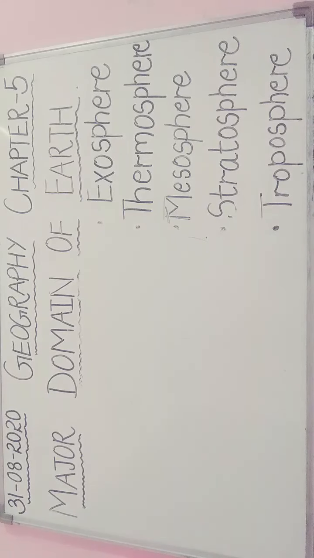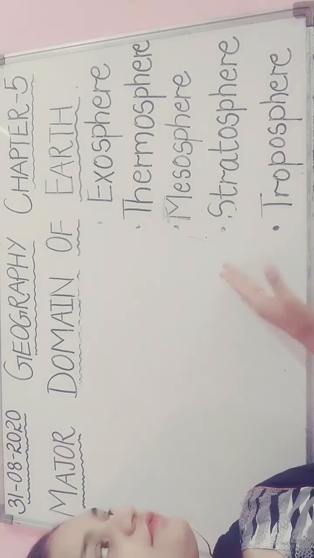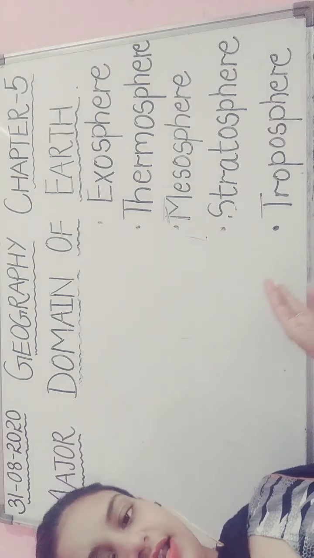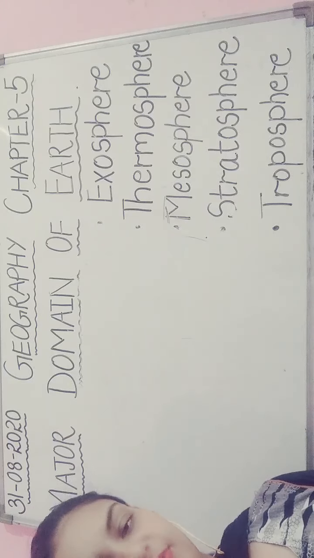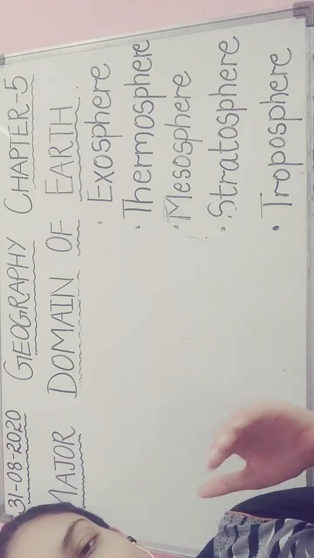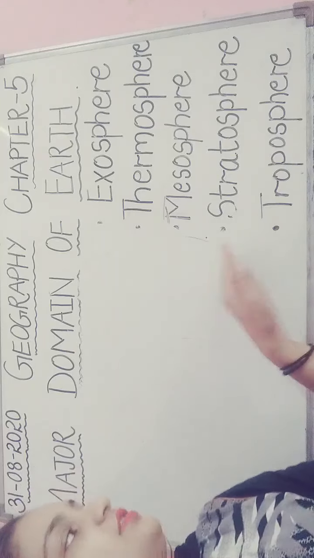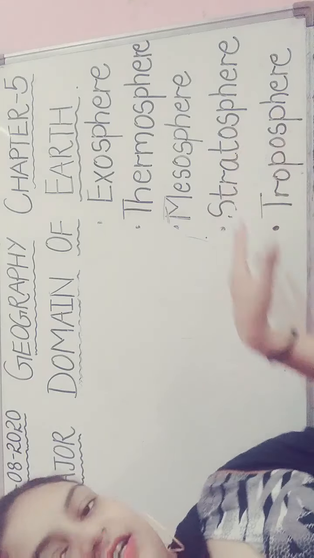You know that the air that we are breathing is provided by the atmosphere. One more thing, it is also protecting us from harmful rays, because the ozone layer that is protecting us from the harmful ultraviolet rays from entering the earth's surface is also present in the stratosphere.